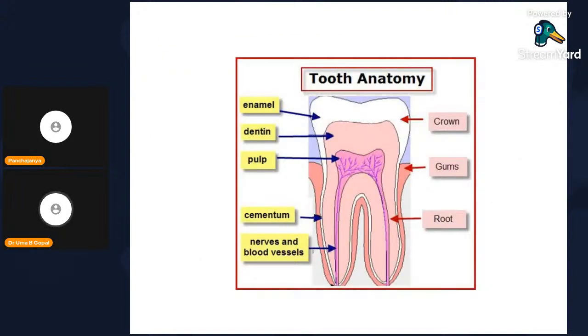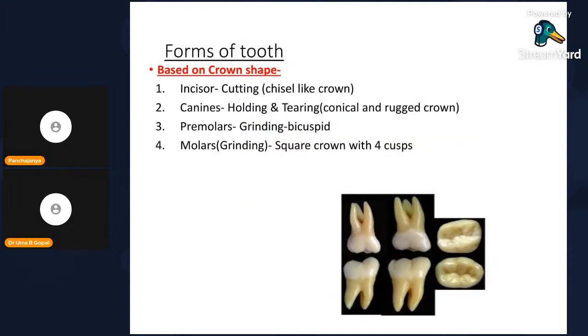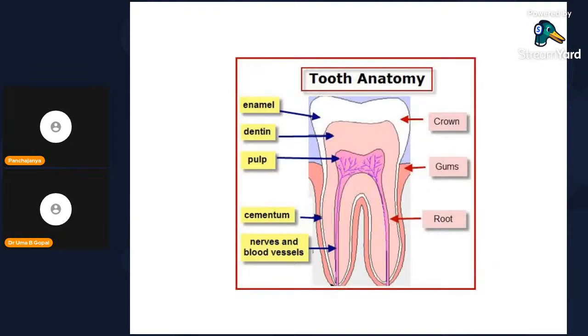So, here you can see the enamel, dentine. You can see the pulp with the protoplasmic extensions. You can see the cement. This is the root. There are two roots here. This is the region where the blood vessel is passing.